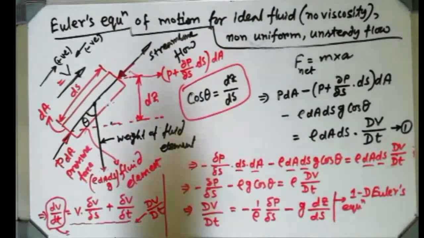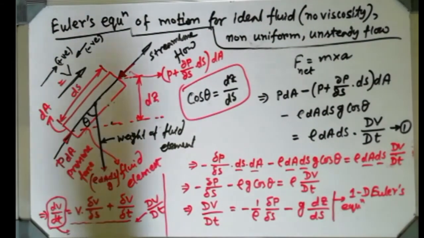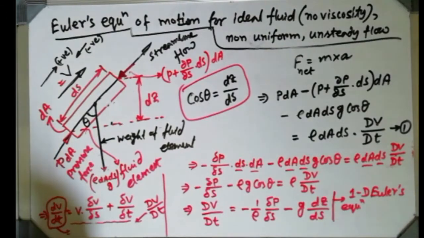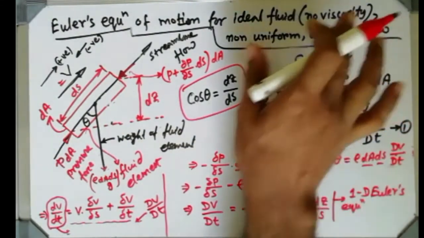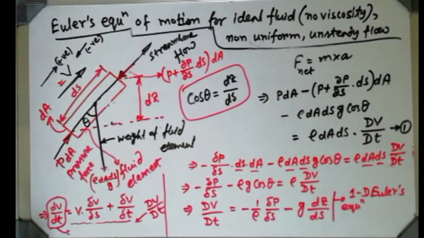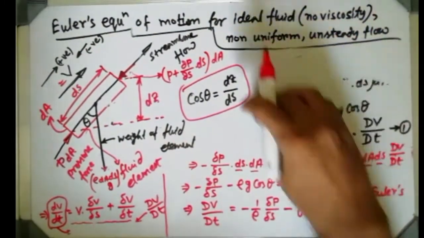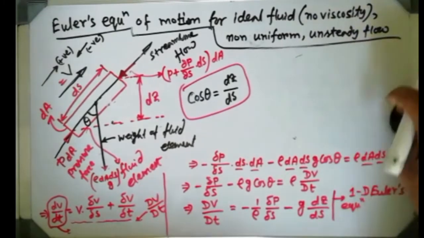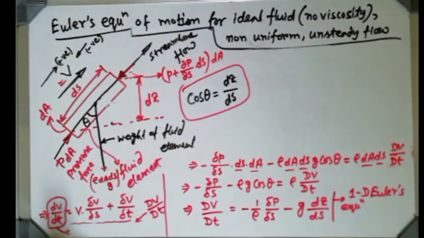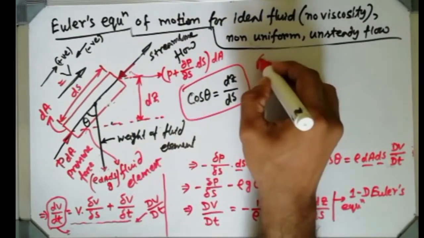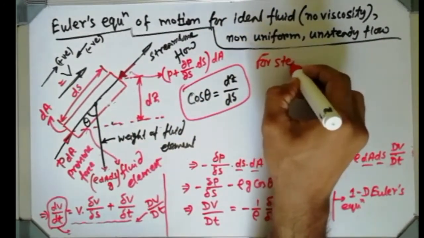Those are the conditions, because those conditions are very important. It is 1D Euler's equation for these three conditions. If we consider that it is a steady flow, I am removing this part now. If we consider now it is a steady flow, then what will happen for steady flow?